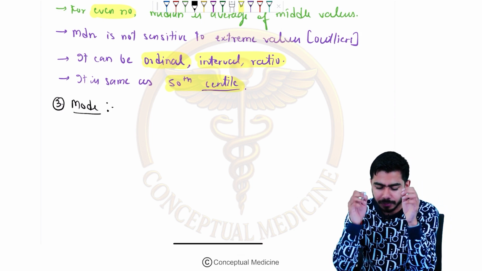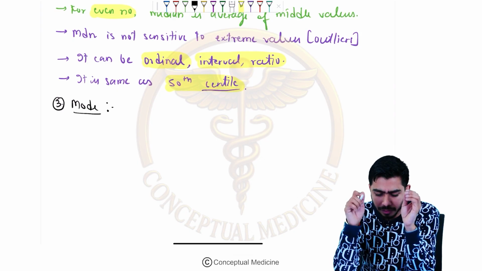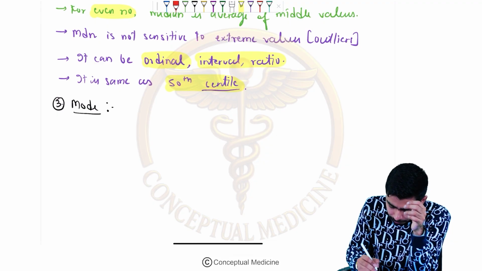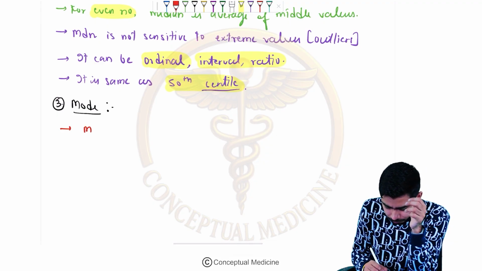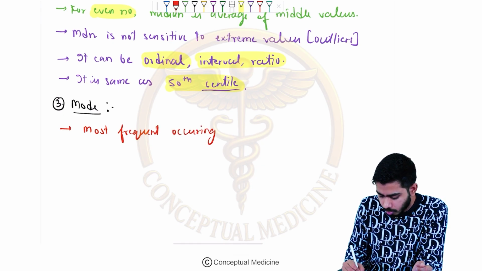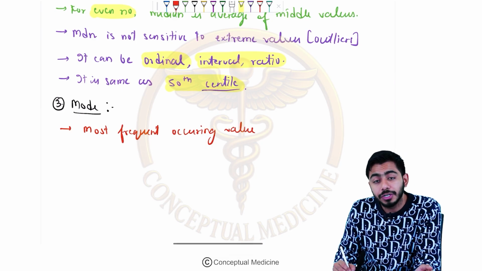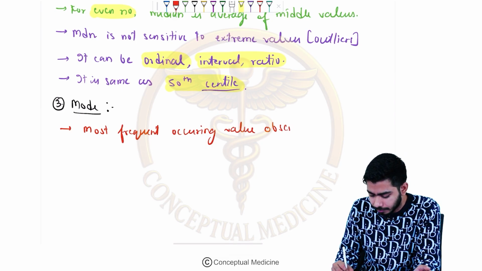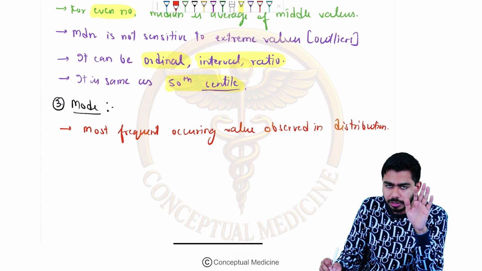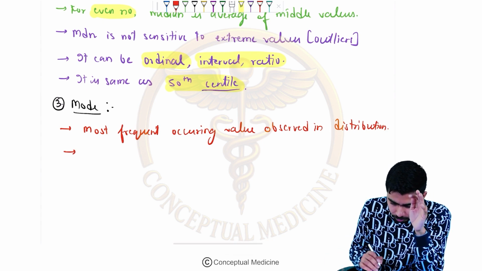Mode over here, guys, is the most frequently occurring value given in a distribution, right? What do I mean by that? It is the most frequent occurring value observed in a distribution, right? Observed in a distribution. Okay, now what do I mean by this definition? I will be clearing that doubt, don't worry guys.